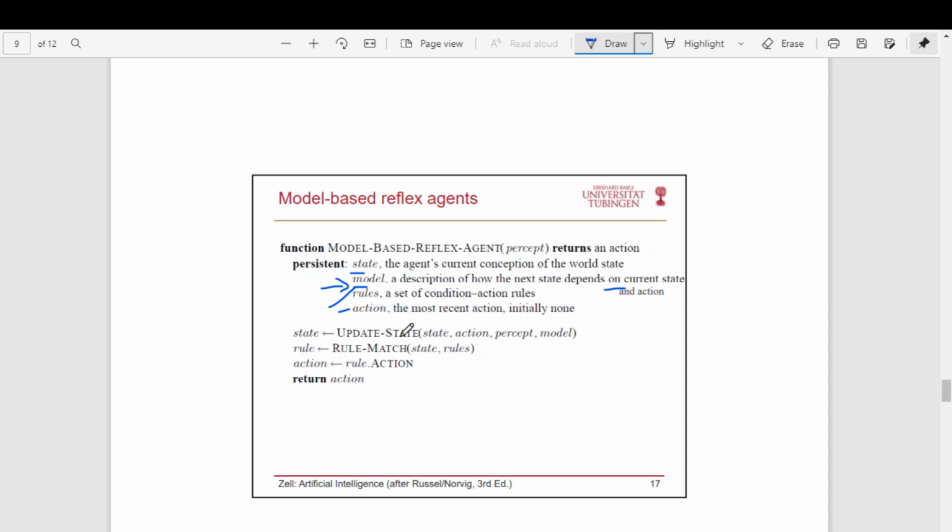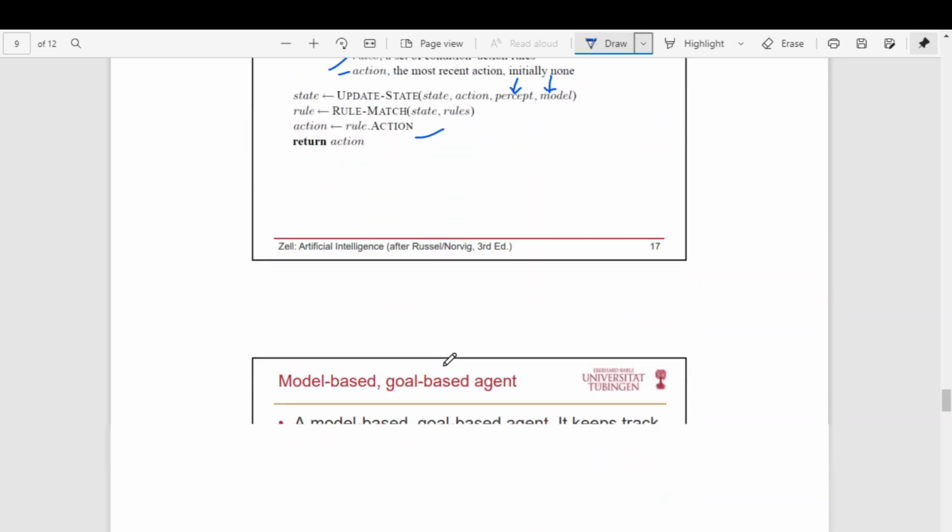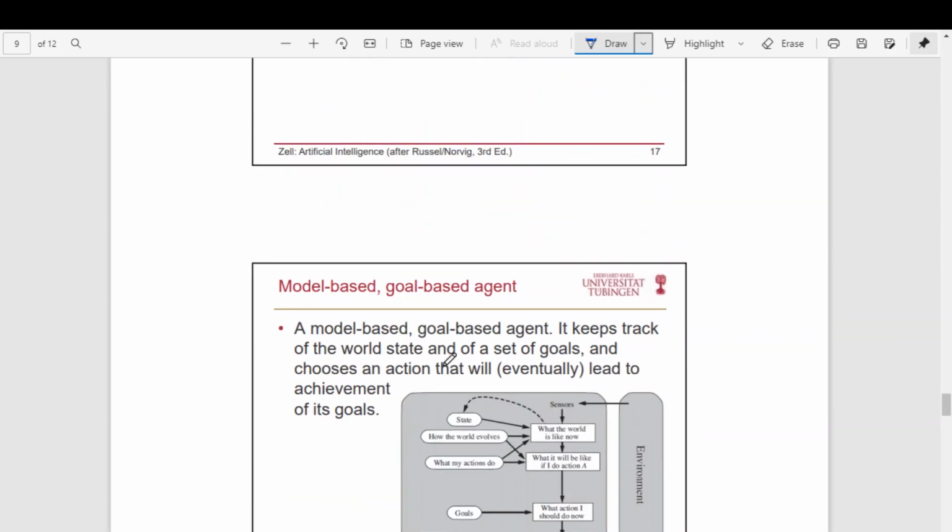So how does it update the state? It perceives the input, it perceives the environment, then it checks with the model what action can be performed. By applying different actions, it sees how the internal model changes, then it chooses the best action, and it fires the respective rule by calling the appropriate rule, and then the action will be reflected in the environment. So this is how the model-based reflex agent works.